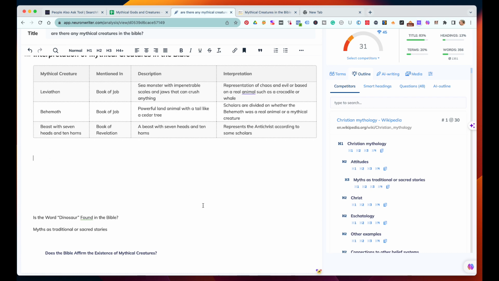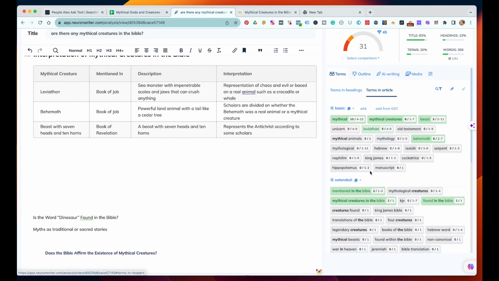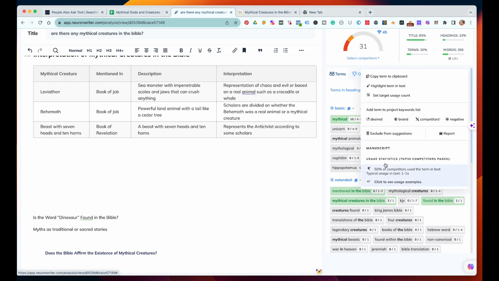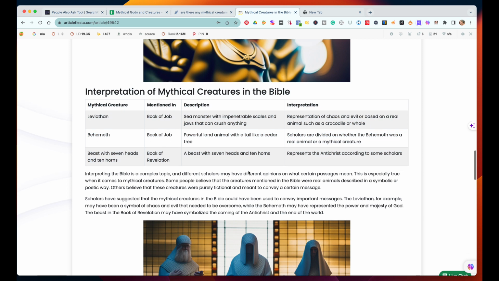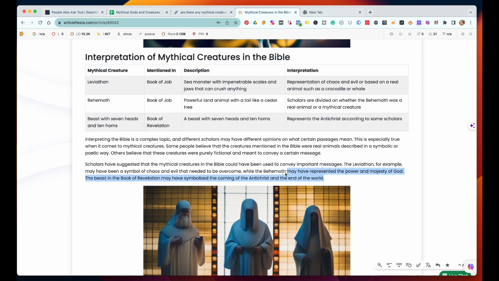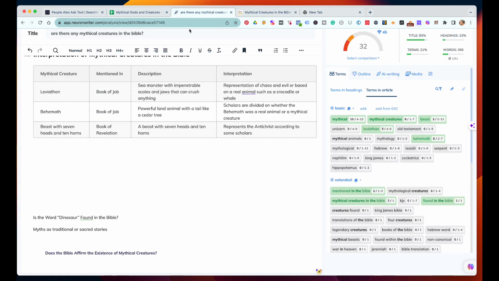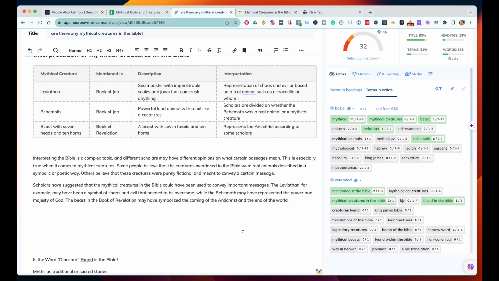It didn't really help us with, let's go back to our terms. We can watch our terms being filled up in here, and I don't see those there. Oh, let's get rid of manuscript. I'm not going to do manuscript. And we'll go through and add the King James and stuff like that. But let's see if they go ahead and do any of this. Let's go here and copy this. And of course, we're going to want to read this just to make sure. We don't have to go fact checking on a topic like this for e-commerce, but we're going to glance through it and put it through Grammarly just to make sure.